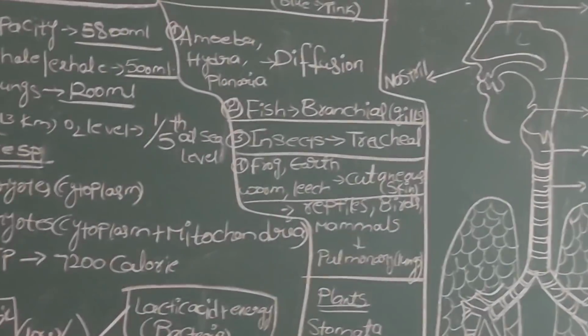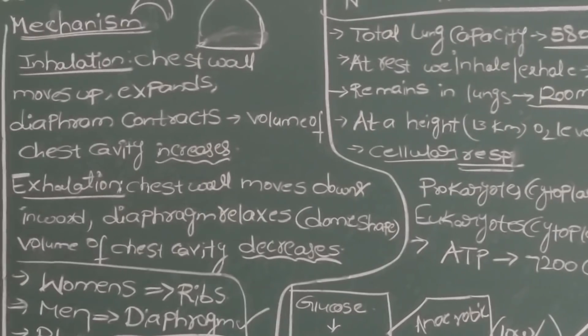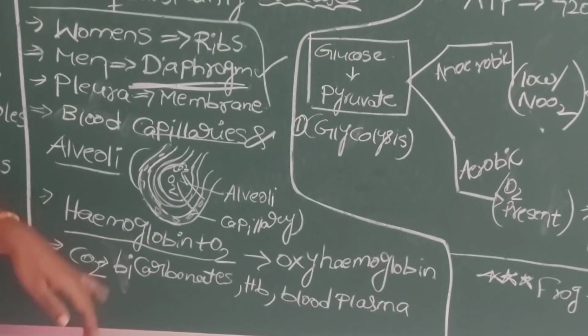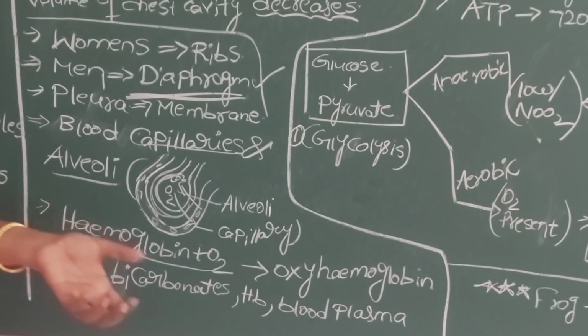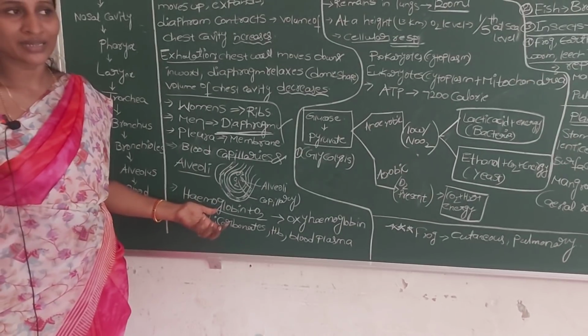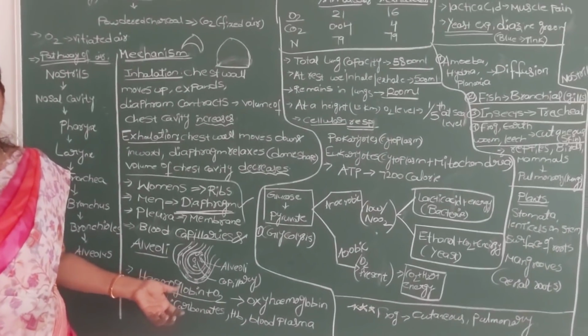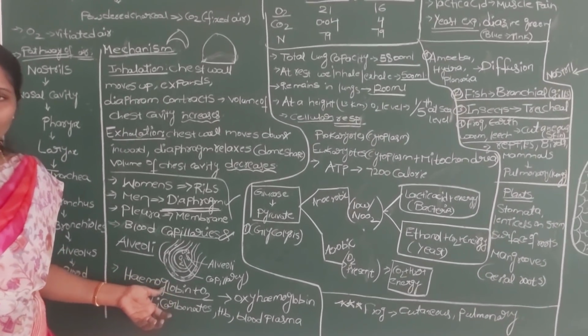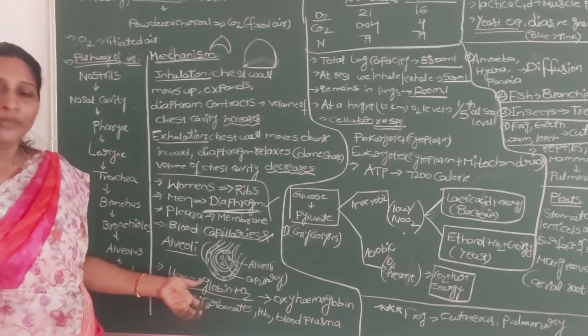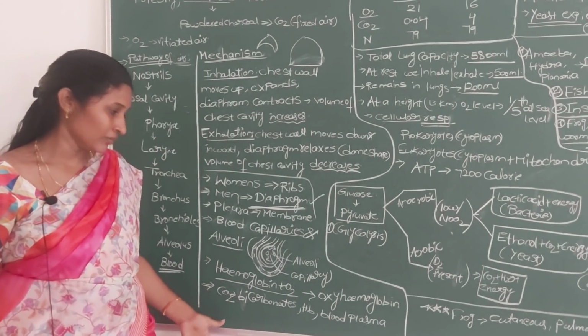Then here is one pigment, already discussed in the previous lesson also. Our blood is red in color because of hemoglobin, a red color pigment present in the red blood cells. Its structure resembles the chlorophyll molecule, but hemoglobin contains iron as the central atom and chlorophyll contains magnesium as the central atom.